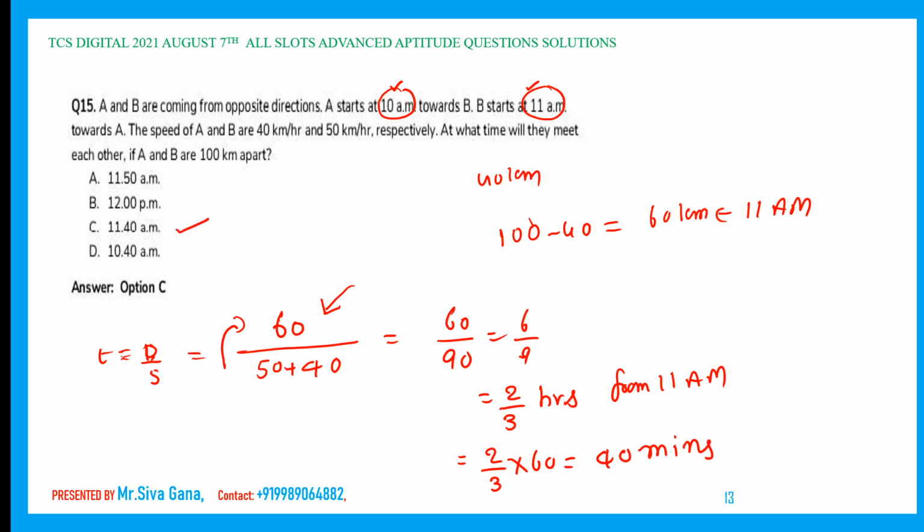Remember, my dear students, aspirants, just take care about the starting timings. The starting timings are different, so you should make the starting times the same in this way. 100 is the distance between them when A is at 10 a.m. and B at 11 a.m. 60 is the distance between them when both trains are at 11 a.m. That is the distance we need.